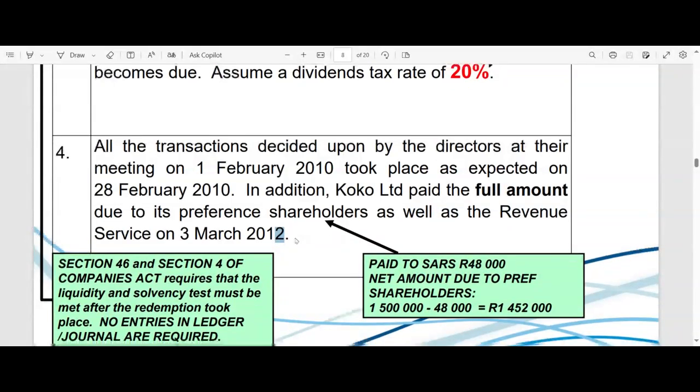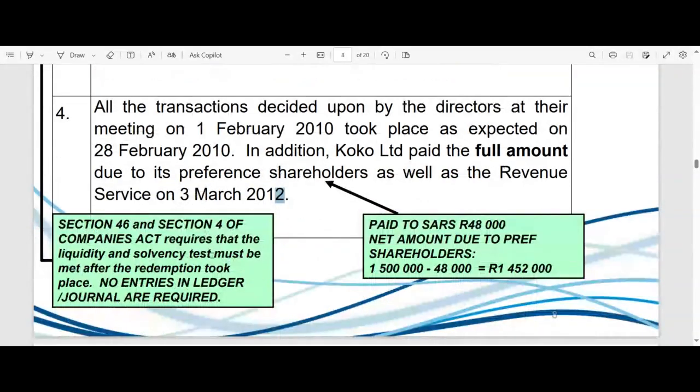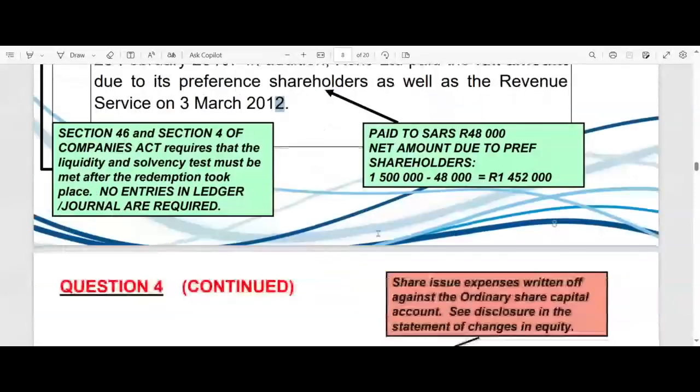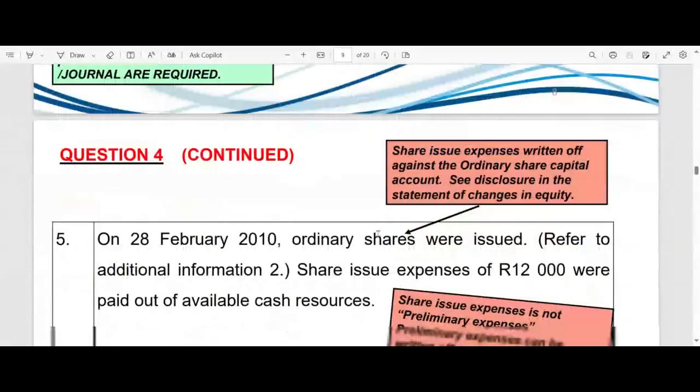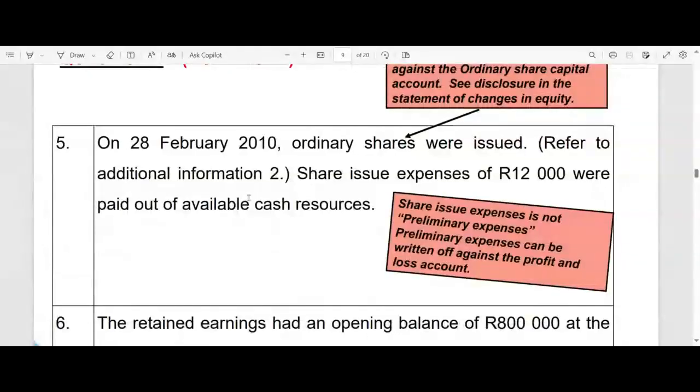Okay. Right. We've already mentioned those tests. And then how much do we need to pay to SARS? Well, we'll have to see what the dividend is. And then 20% of the dividend will be paid to SARS. We've already seen the dividend rate is going to be 10%, and it's going to be for 2 years, and the shareholders will get 80% of that, and the revenue service will get 20% of that. So now we can go and do. Oh, okay. Then I think we've had a look at that.